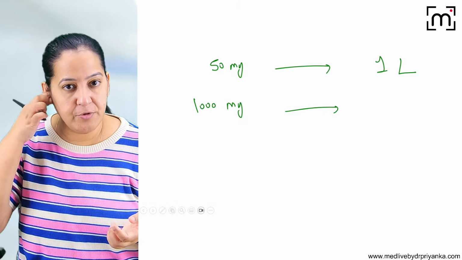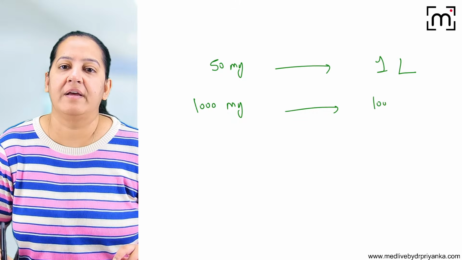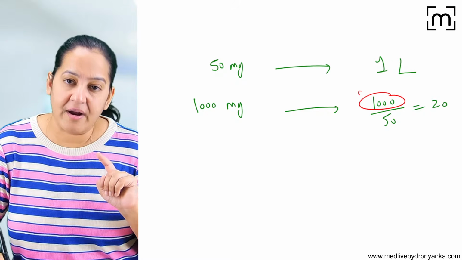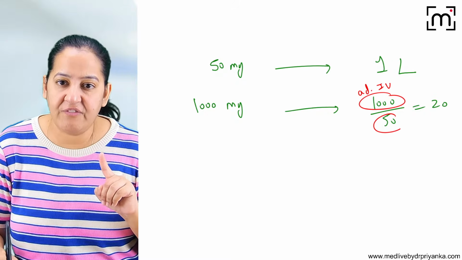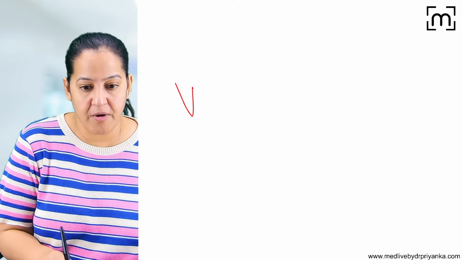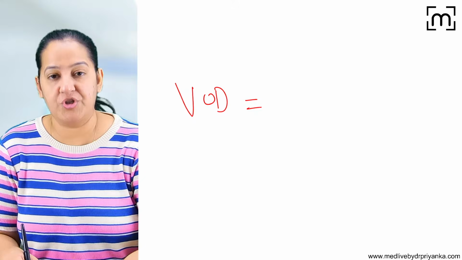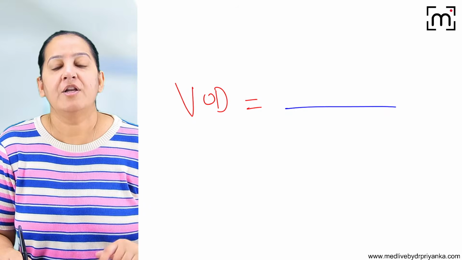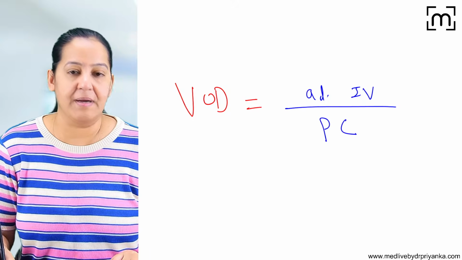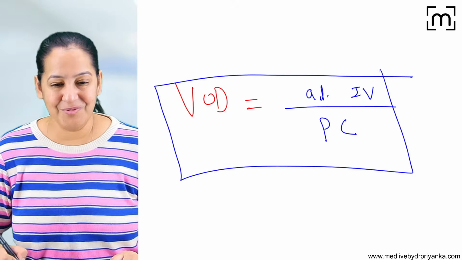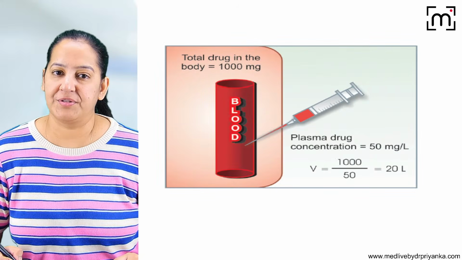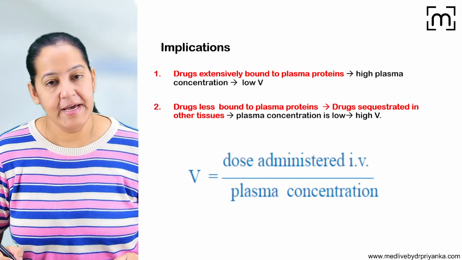So what is the volume of distribution? You will say, ma'am, 1000 upon 50, that is 20 liter. What is 1000? 1000 is the drug administered IV. And what is 50? 50 is the plasma concentration. So this is the formula of volume of distribution. People say, what is the formula? Volume of distribution is equal to, what is the numerator? The numerator is the drug administered IV. And what is the denominator? The denominator is the plasma concentration. Say yes if you got it. Please learn it thoroughly. So this is the formula.